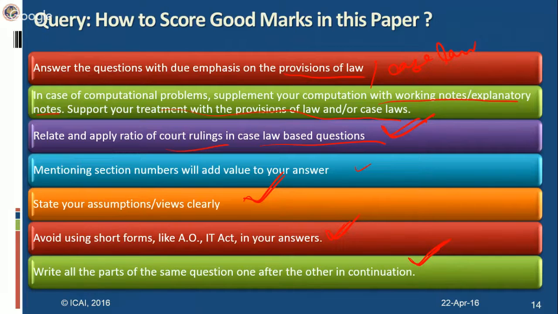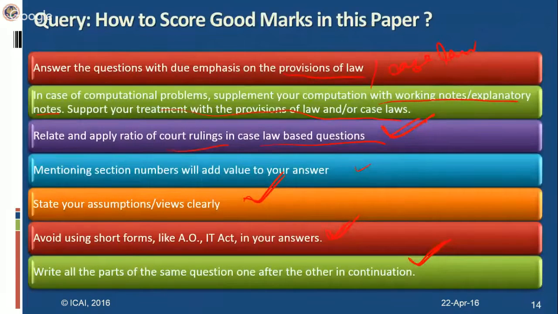These are a few tips to score good marks in this paper. And of course, have proper rest before the examination. See that you sleep well. See that you maintain a good diet so that you are very fresh and you have the stamina to sit for the examination and do the paper properly.